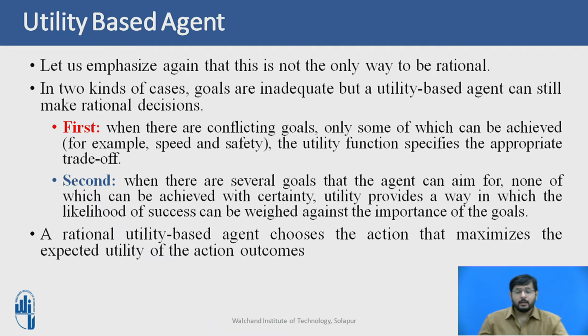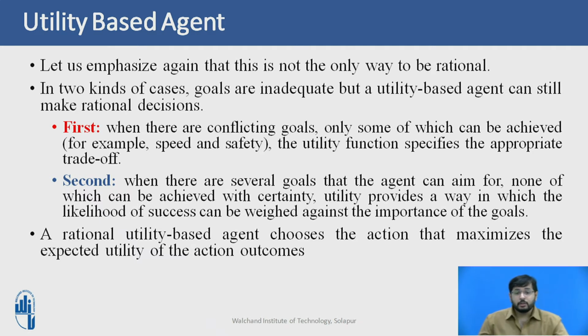But like a goal-based agent, a utility-based agent has many advantages in terms of flexibility and learning. There are two kinds of cases where goals are inadequate, but utility-based agents can still make a rational decision. First, when there are conflicting goals, only some of which can be achieved, for example speed and safety.